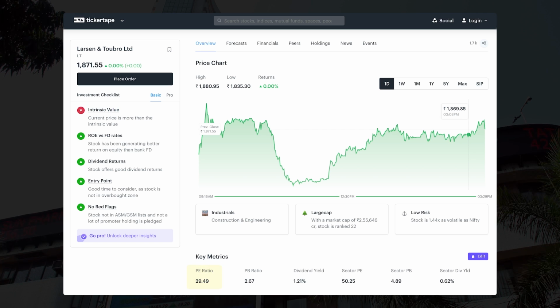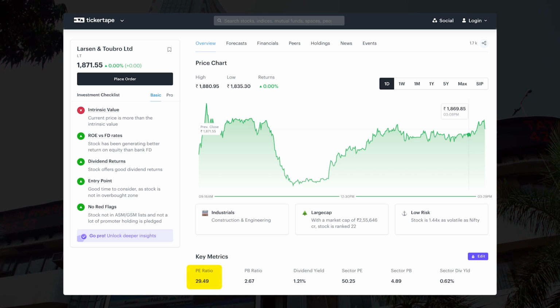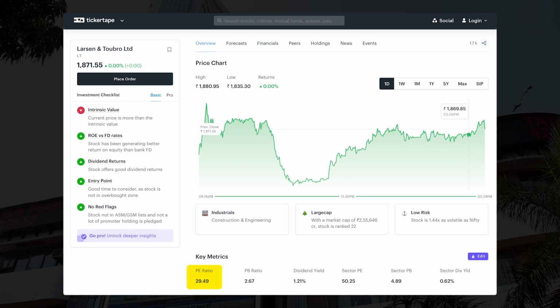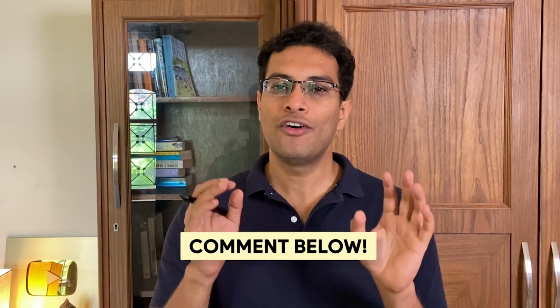Just to set some context, here is the historic PE of L&T, and you will notice that this is one of the biggest infrastructure companies in India. It has traditionally enjoyed a PE of 25. Now you guess and type out what is the PE ratio of Adani Enterprises.